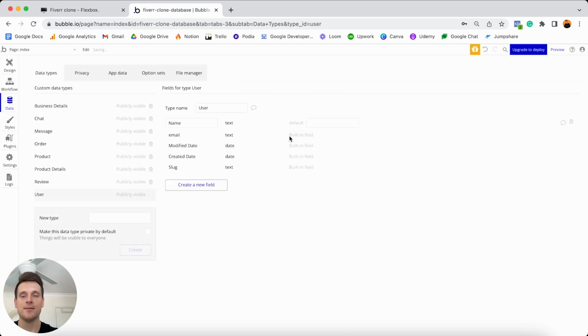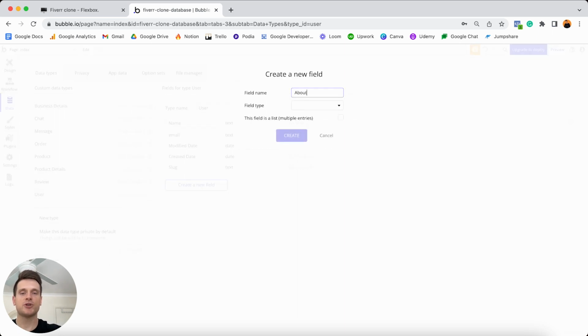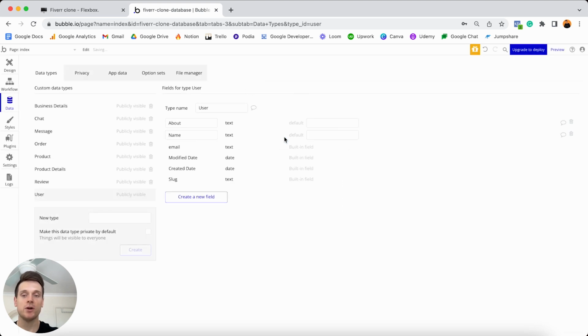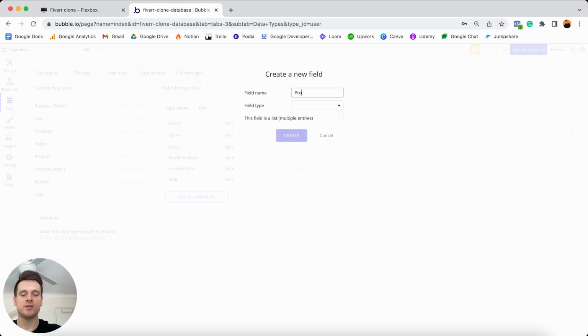I'll create that. Then I'm going to create another field, which is known as our about. So you can kind of think of this like the bio for someone. And this field type will once again just be a text field. It's super straightforward. I'll create another field, and I'm going to call this profile photo.